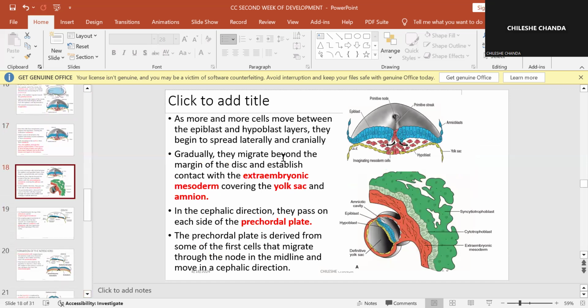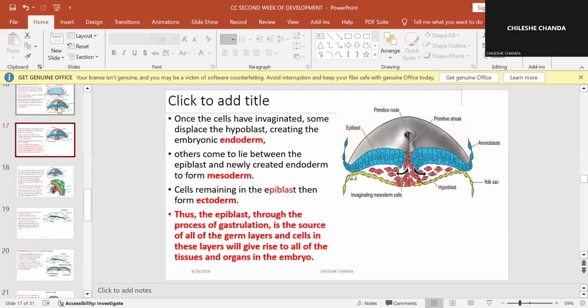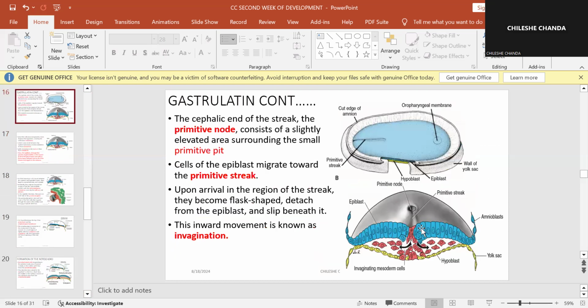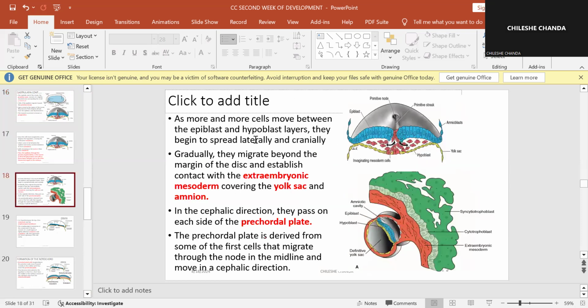So we're saying as more and more cells move between the epiblast and the hypoblast layers, they begin to spread laterally. Because remember, this diagram is showing us now where we have cut this embryo right here, and we're able to see what is happening there. Okay, so now these cells will start migrating laterally, on the lateral side.